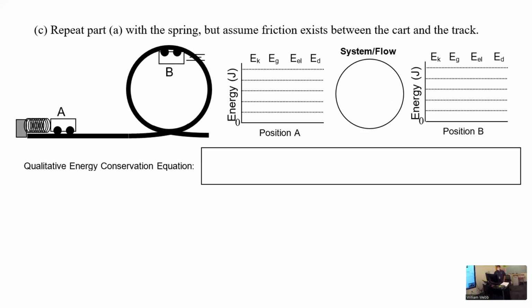What do we have at the end? We're gonna have kinetic, gravitational, and dissipated. Yes, kinetic, gravitational, and dissipated. Now, we can't have more. If we started with 5 bars in the beginning, we can only have 5 bars at the end, right? We can't add energy. So where do we take it from? Do we take it from the gravitational or do we take it from the kinetic? Probably gravitational.